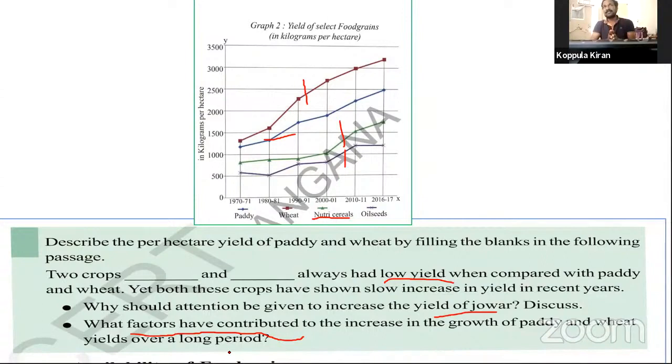What are the facilities provided by the government or farmers? Government on one side, banks and other things. They have to produce more and more production. How?